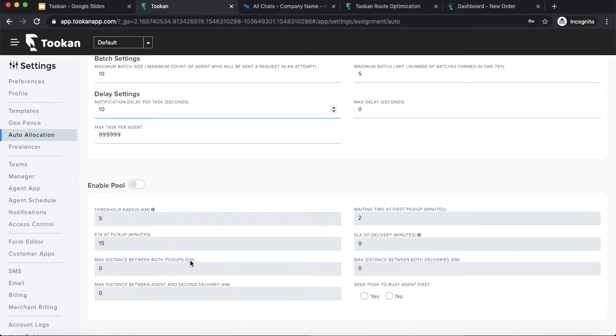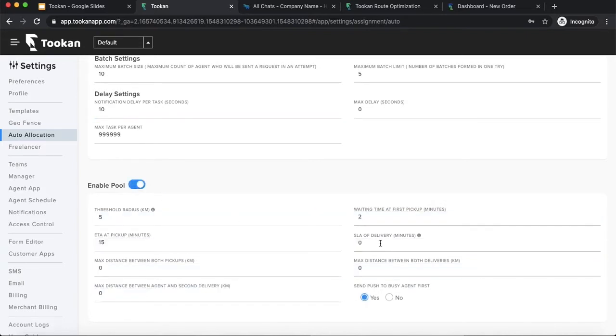Besides that, we also have parameters like the maximum distance between the two pickups or the maximum distance between both deliveries. So these are also distance parameters. Then we have SLA. SLA is basically the total time which the task should take. For example, in pizza delivery there's an SLA of 30 minutes, right? So if I define the SLA as 30 minutes, only those tasks will be pooled which can be completed within 30 minutes. If another task comes up which, if I pool it, will exceed the 30 minutes of SLA, that won't be pooled, right? So this is how we define the SLA.